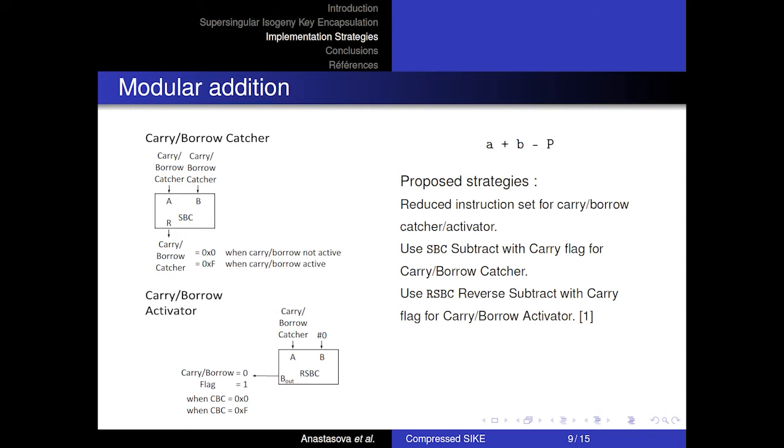Otherwise, the register will be equal to 0. For the carry or borrow activator, we use the reverse subtraction instruction, where we subtract the carry or borrow catcher register from 0. If the catcher register was equal to 0, the carry flag will be disabled. Otherwise, it will be set to 1, and the carry or borrow can be propagated to the following operation blocks.